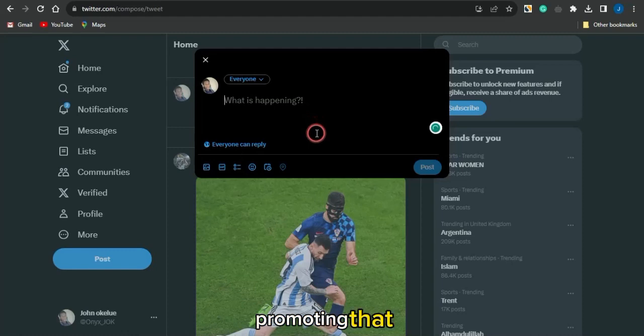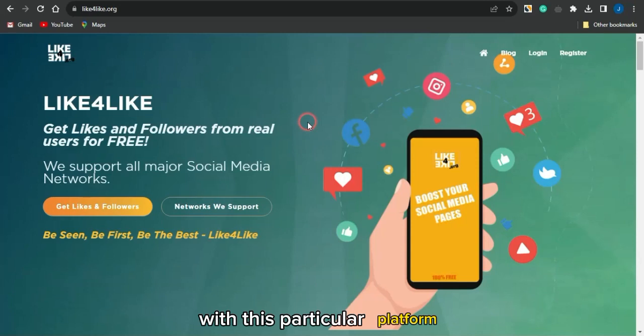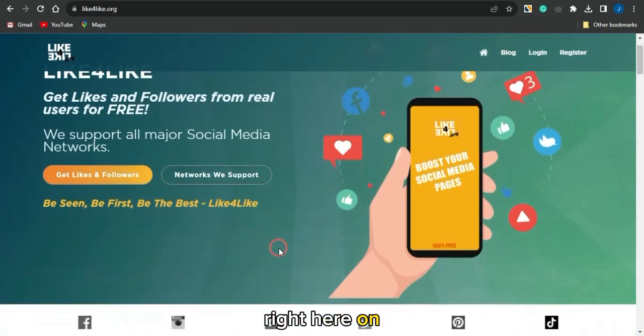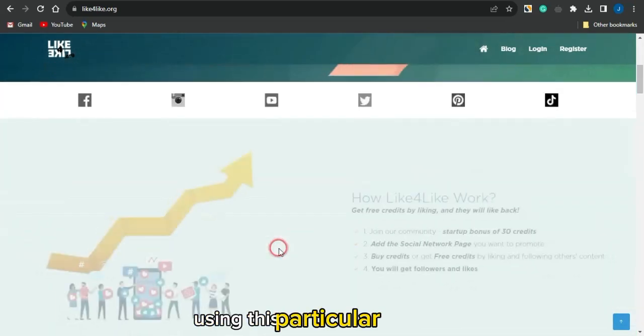The cool thing about using these social media platforms is that even though you don't have some views right now, you can go on to boost that with this particular platform. If you go onto this platform called likeforlike.org, you can boost your social media presence and your social media posts. As you can see, you can be seen, be first and be the best on any social media of your choice using this particular platform.